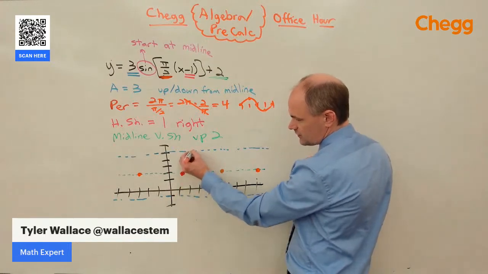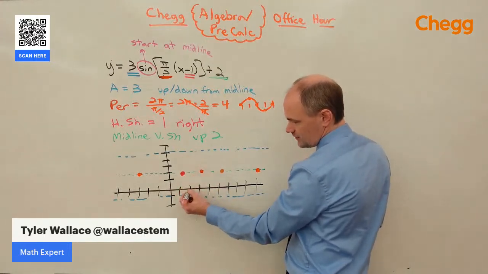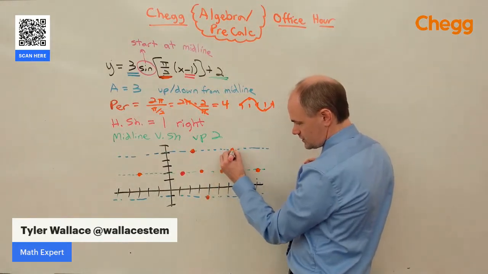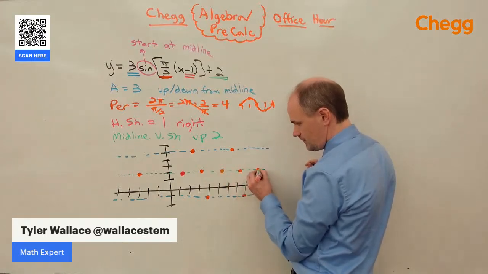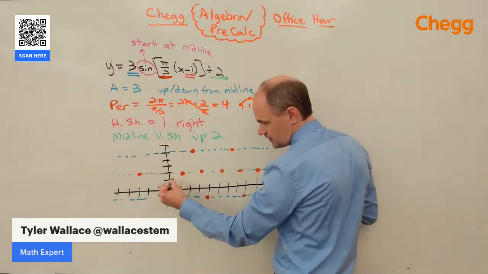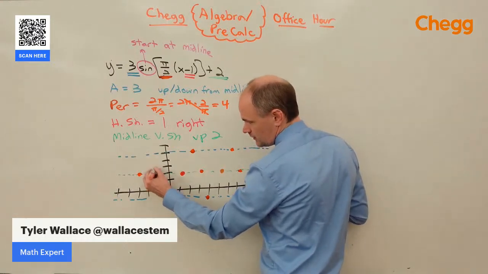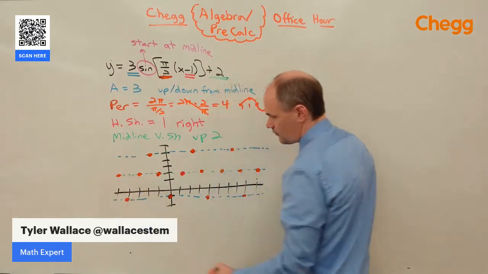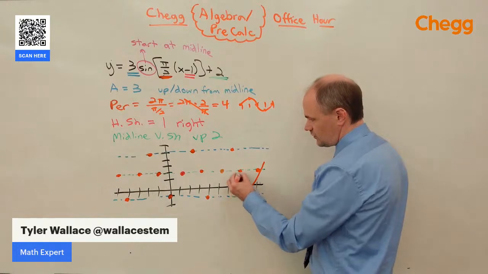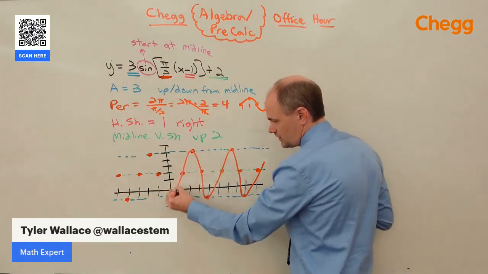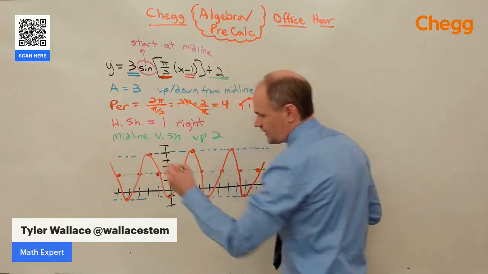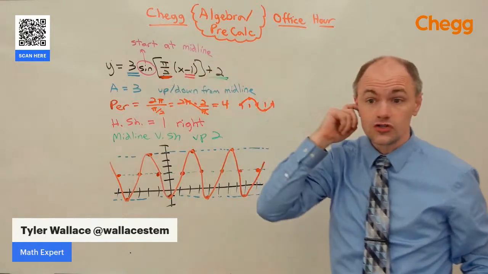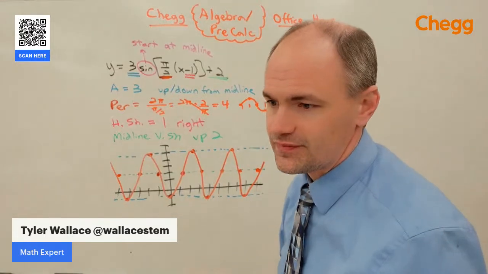We split this into 4 parts. The middle one, we're back at the middle. The first one, we're at the top. The next one, we're at the bottom. So we're literally going every one top, middle, bottom, middle. Going backwards, top, middle, bottom, middle, every one. And so when I connect these dots, we end up with this nice, beautiful sine curve that you asked us to graph. This then is a picture of all the solutions to the original equation.